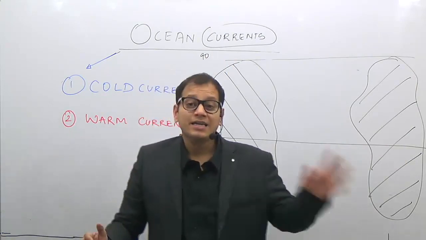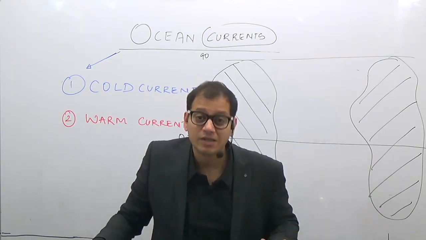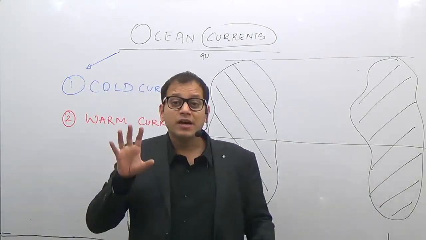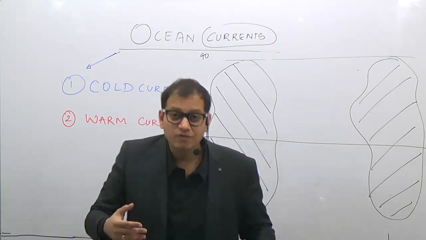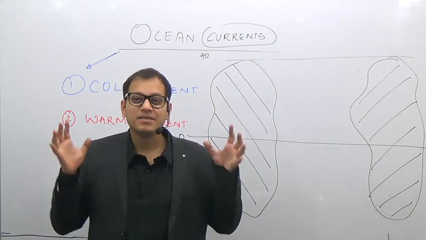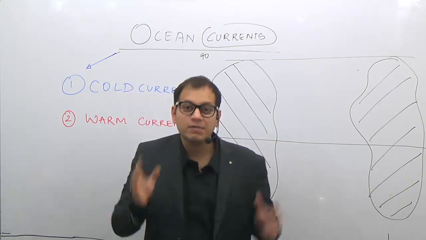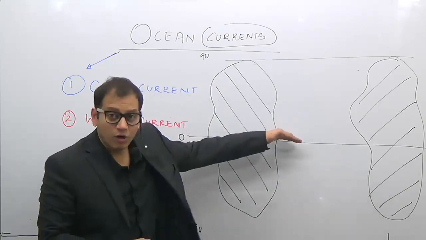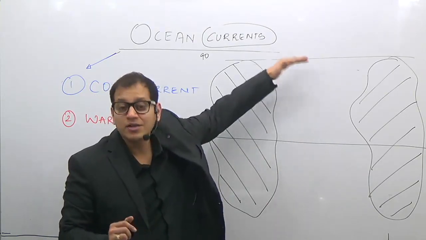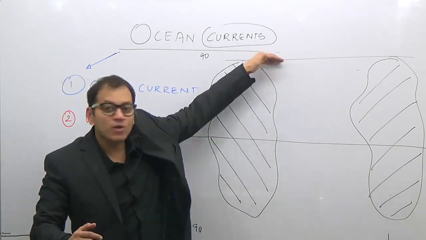How do you know that? In climatology, and in the ocean geography we have studied, we know that the ocean water in the equatorial region is hot and the ocean water in the polar region is cold. Under the influence of winds, the rotation of the earth, the temperature difference, and the salinity difference, the ocean acts as a big heat engine, in which there is a mixing and balancing of the heat. So the hot water from the equatorial region goes to the polar regions as a warm current.